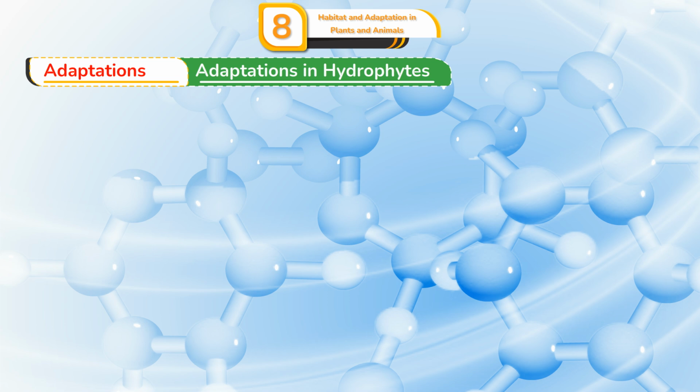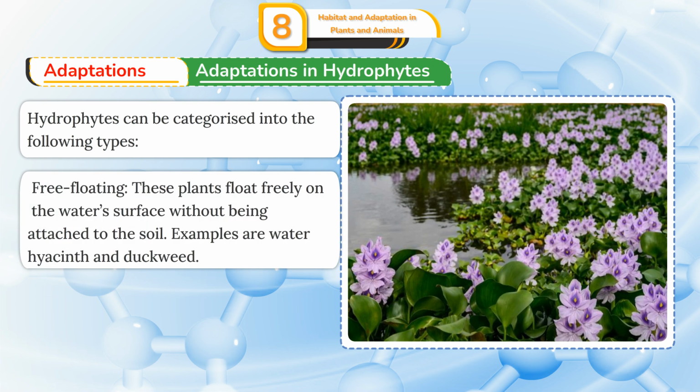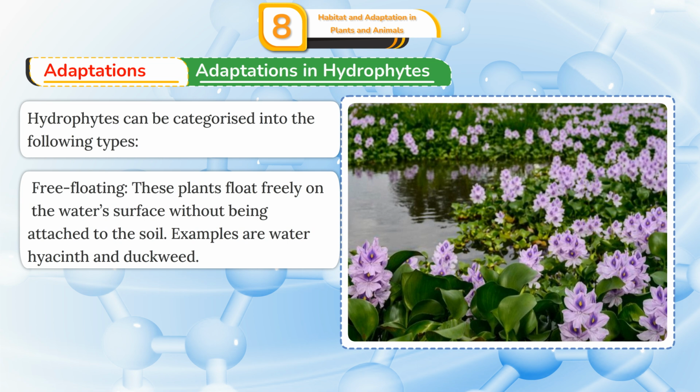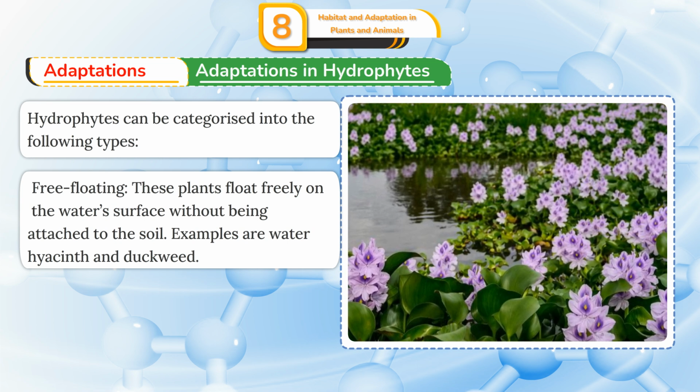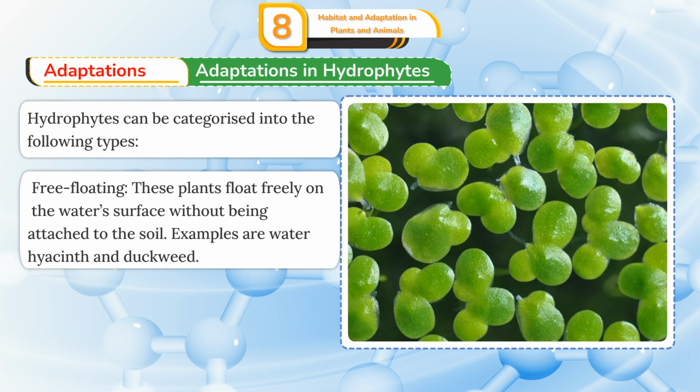Adaptations in hydrophytes. Hydrophytes can be categorized into the following types. Free-floating: these plants float freely on the water's surface without being attached to the soil. Examples are water hyacinth and duckweed.